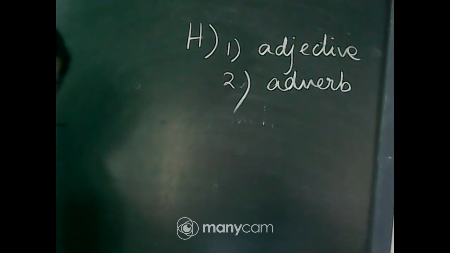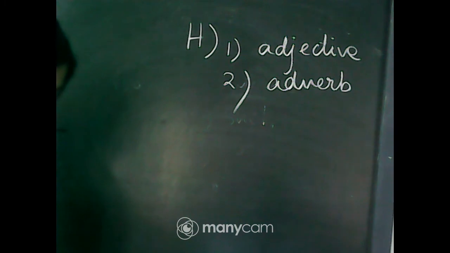Number 7 will be adjective. Number 8 will also be adjective. Number 9 will be adverb. Sorry, number 7 will be adjective, number 8 will be adverb, number 9 will be adverb, and number 10 will be adjective. Let me again discuss it.